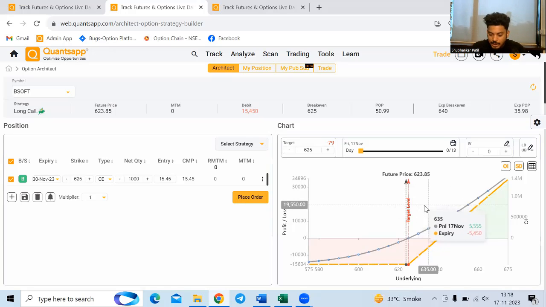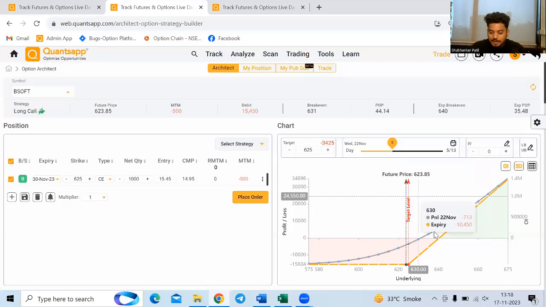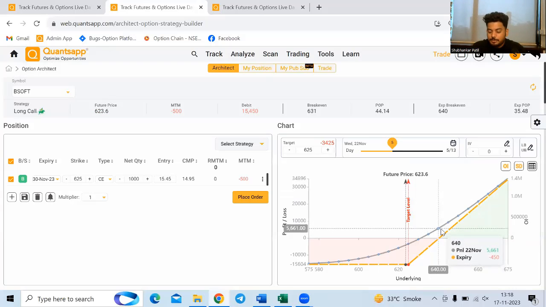So in Architect, we can move the day slider ahead. Let's say I remain in this strategy for the next 5 days: if the market goes to 640, I'm going to make a profit of around 5,600. But if I hold this strategy till expiry, I'm going to book a loss of 450.